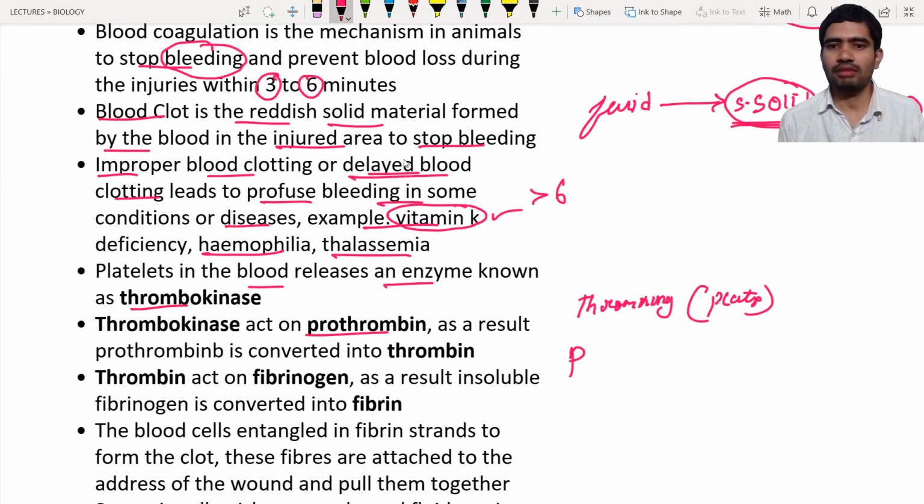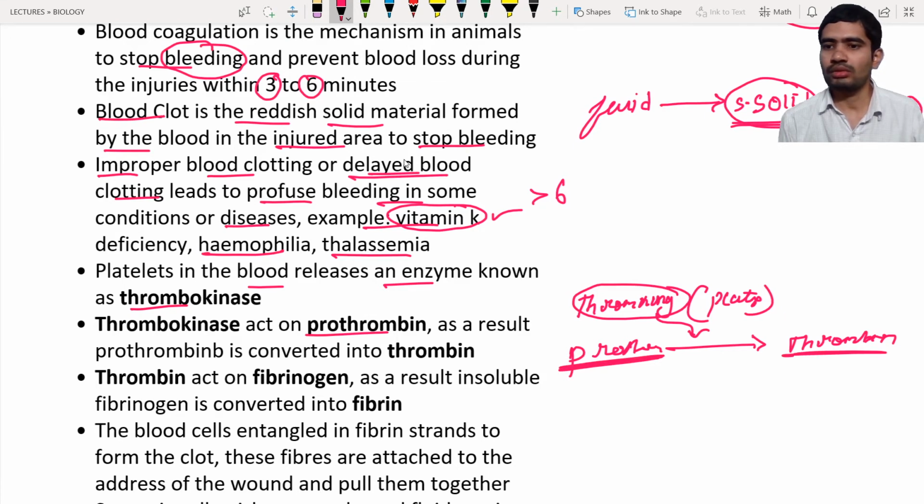Let's write the equation here. Prothrombin. The prothrombin is converted into thrombin by an enzyme known as thrombokinase. Okay, so thrombin is an enzyme. It is going to convert prothrombin into thrombin. Okay, so next is thrombin. Whatever you have seen here, thrombin has an important role on fibrinogen. So here you can write the fibrinogen.